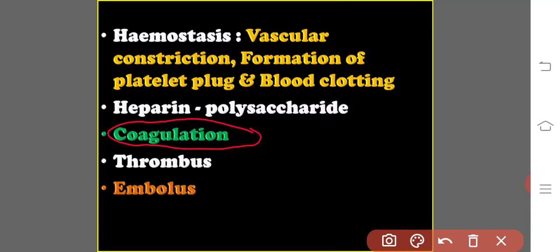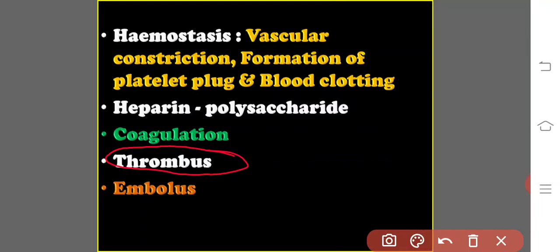In general, sometimes abnormal clots are formed in the blood vessels. Abnormal blood clots in the blood vessels are known as a thrombus.